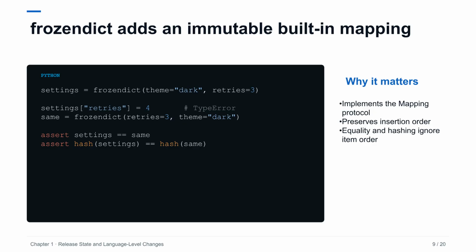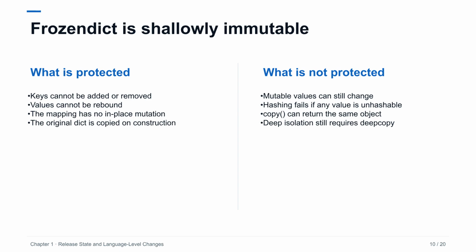This makes the type useful for cache keys, set members, and safe defaults when its contents are fully hashable. Code that insists on isinstance(value, dict) may need to accept Mapping or explicitly include frozendict. The frozen boundary applies to the mapping structure, not recursively to every referenced object. A list stored as a value can still be appended to, and that also makes the frozendict unhashable.